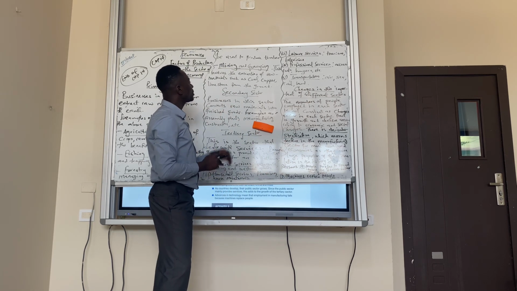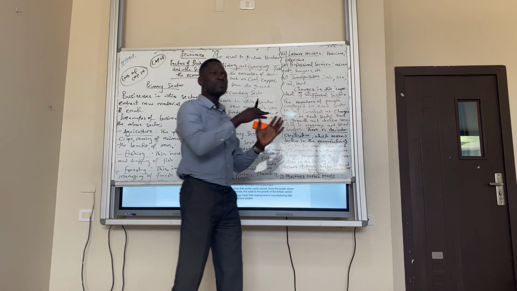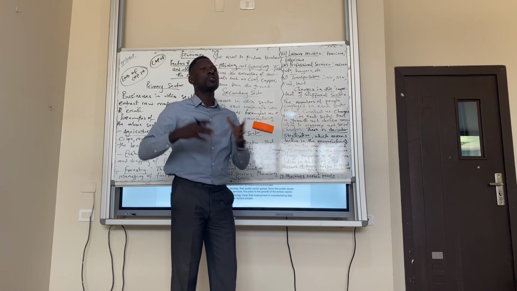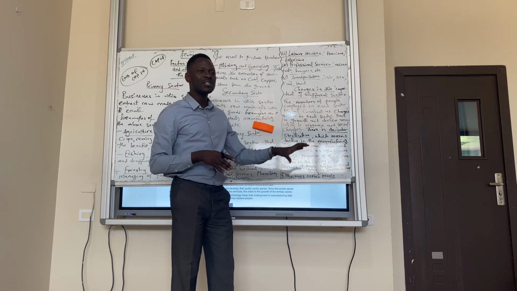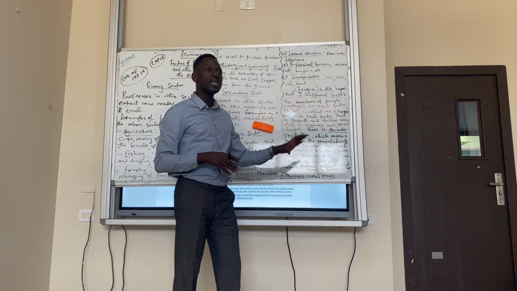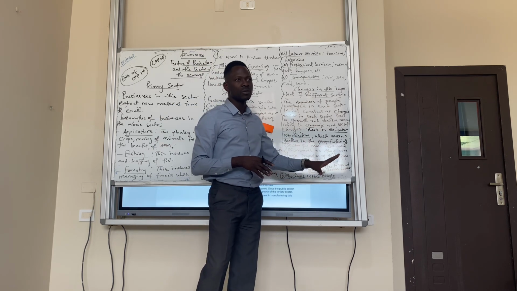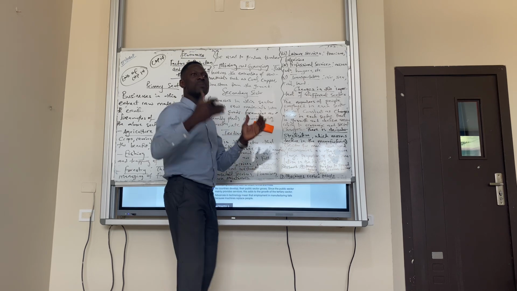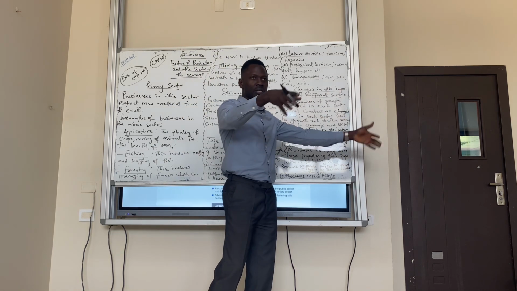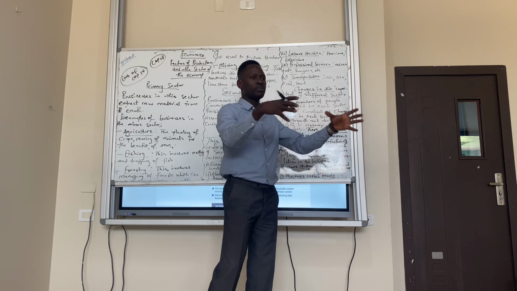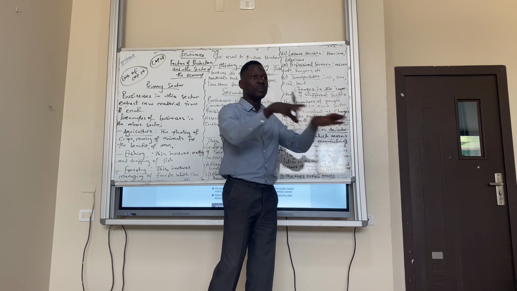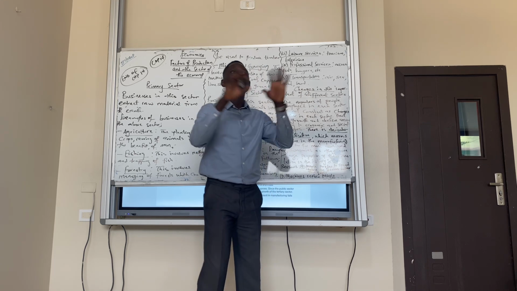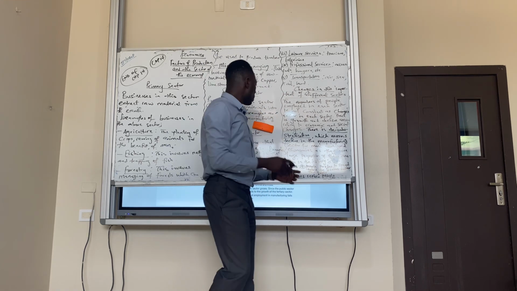Yes. So we have the secondary sector. For the secondary sector, as soon as the primary sector is done, those raw materials have to be converted into finished goods. So the business or the sector that is involved in the conversion of raw materials into finished goods is in the secondary sector. Do you understand what the secondary sector is here? Okay. So examples of businesses here are those in manufacturing, those that build houses, construction, those that put computer accessories together. They are still part of the secondary sector. Do you understand the secondary sector? Yes. It's manufacturing.